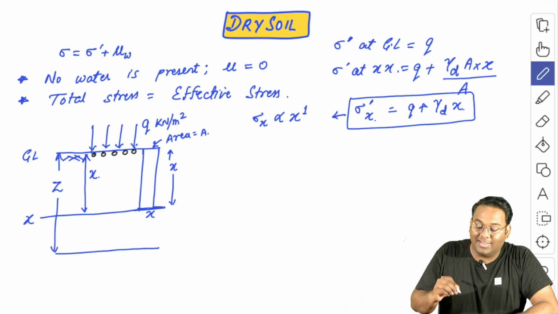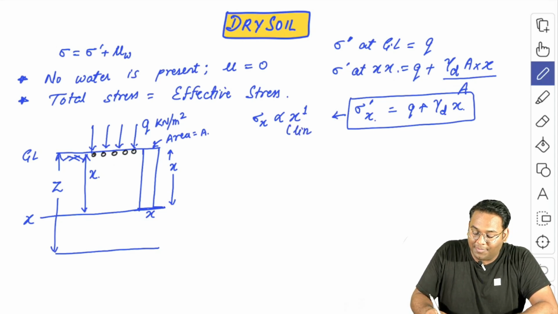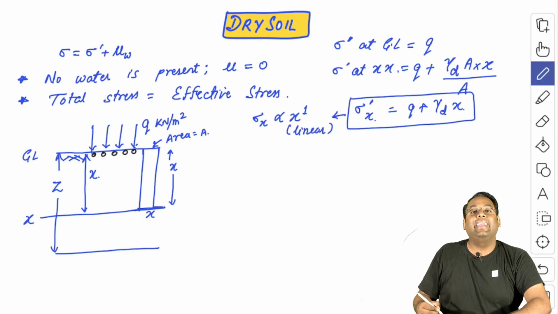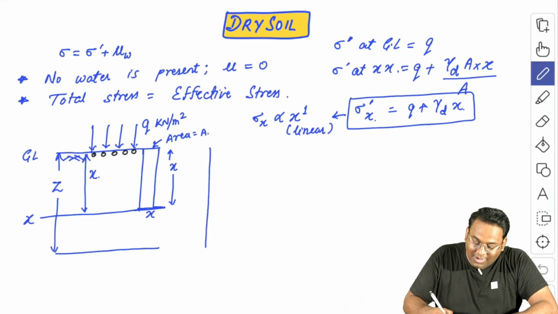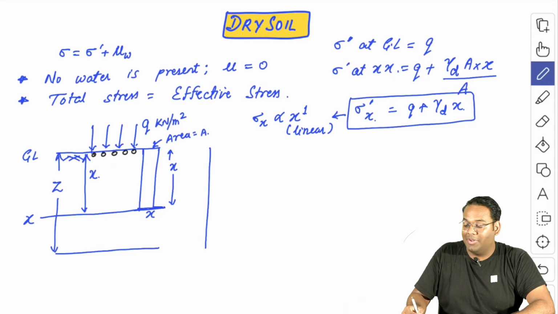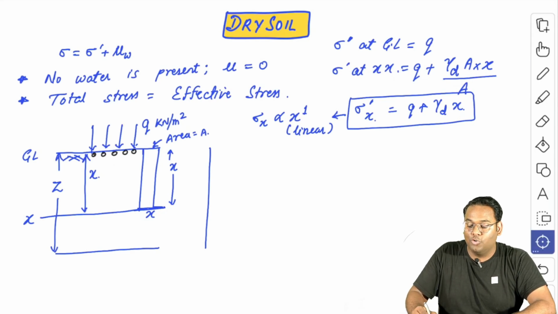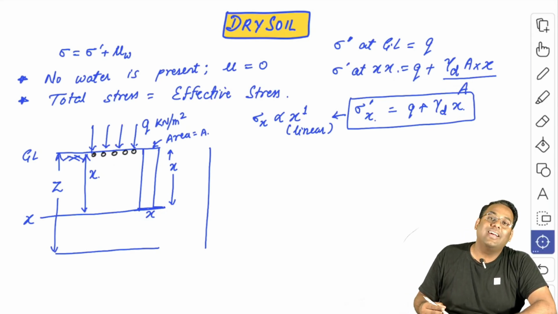That means this is a linear function. And if I am talking about a depth of z, then the value will be equal to small q plus gamma d into z.